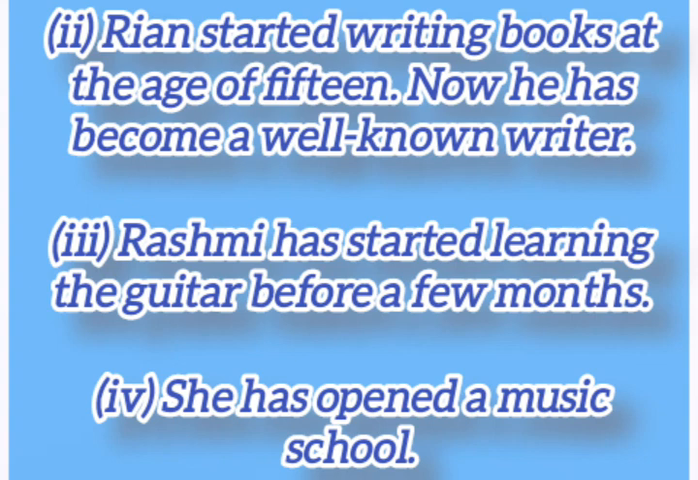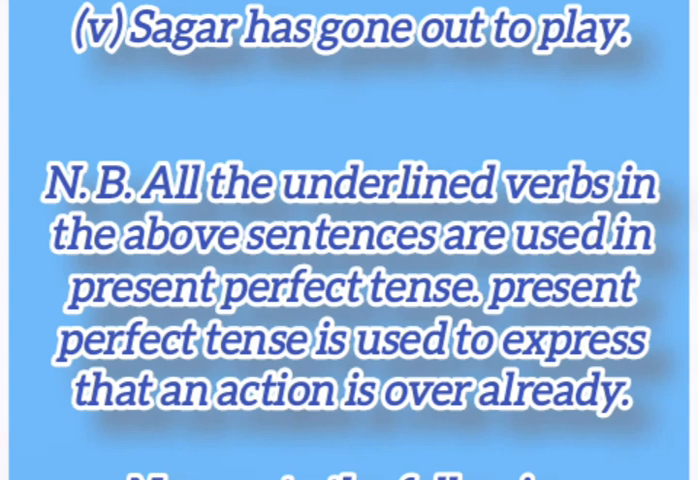3. Rashmi has started learning the guitar a few months ago. 4. She has opened a music school. 5. Sagar has gone out to play. Note: all the underlined verbs in the above sentences are used in present perfect tense. Present perfect tense is used to express that an action is over already.